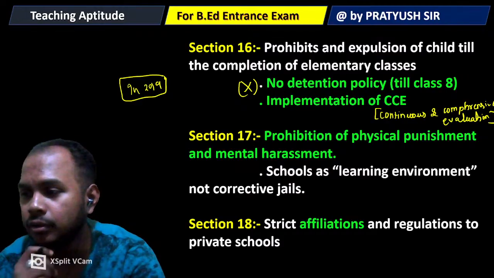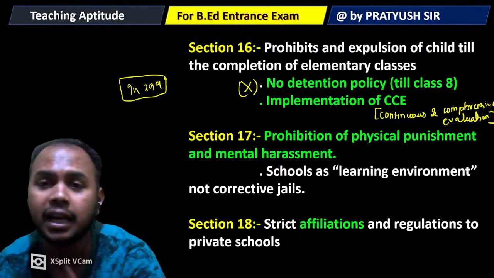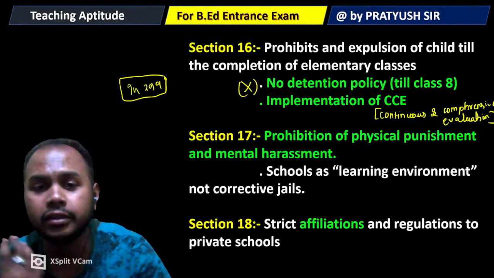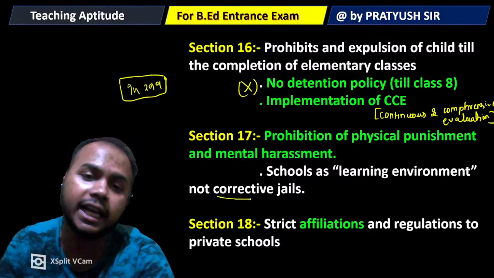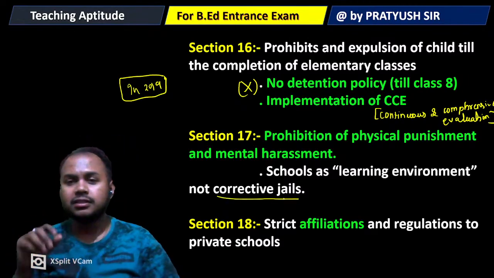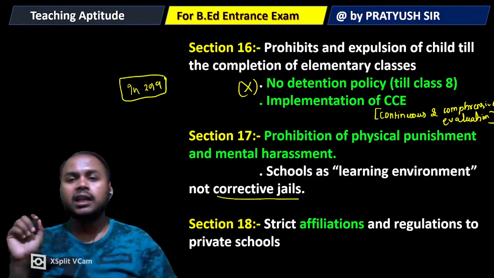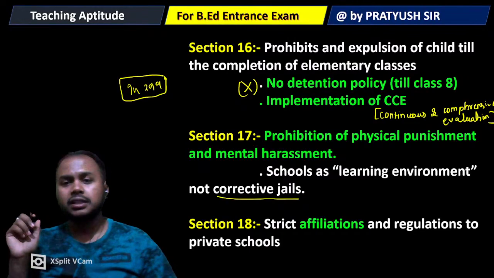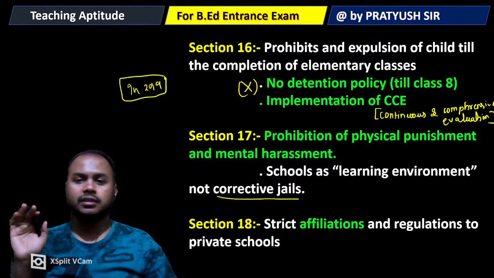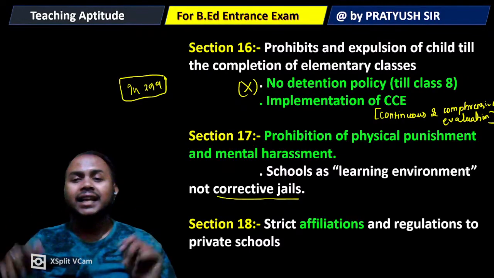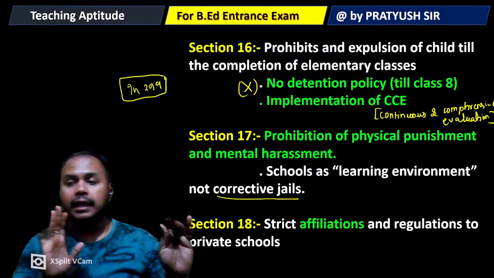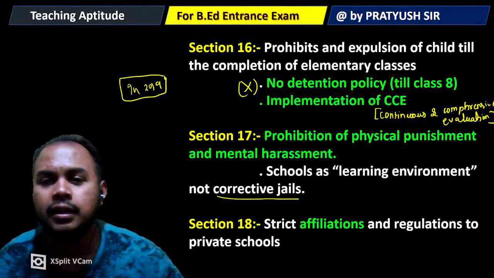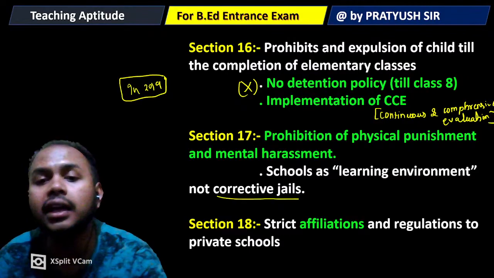Now section 17 of RTE comes to a very important point that every teacher must know nowadays: physical punishment and mental harassment are bad in school. You cannot treat your students as if schools were corrective jails. Most people have the notion that if we beat a child, if we give physical punishment to a child, then only will he understand the value of discipline. See, schools should act as learning environments, not corrective jails. Corrective jails are not the objective of schools.